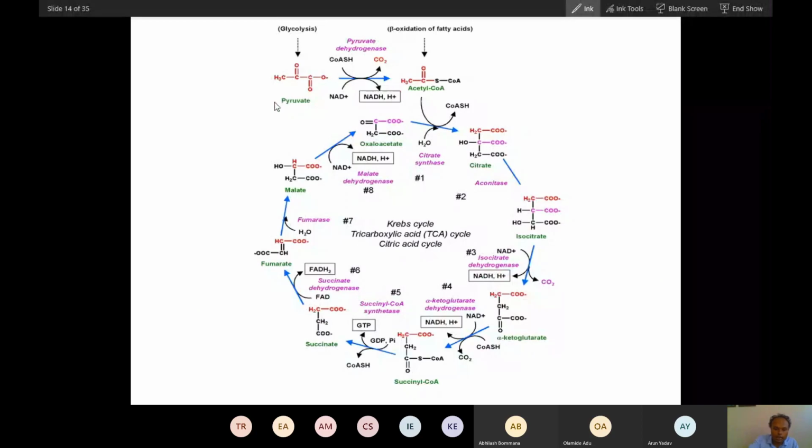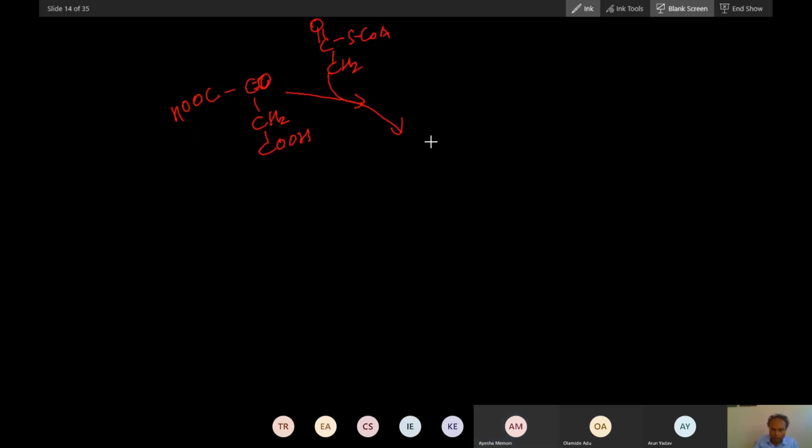Do you understand the Krebs cycle from this picture? I'll repeat it again. This is acetyl coenzyme A, and this is oxaloacetate. To this oxaloacetate, there is addition of this compound.